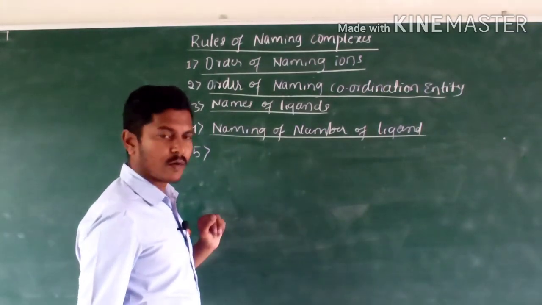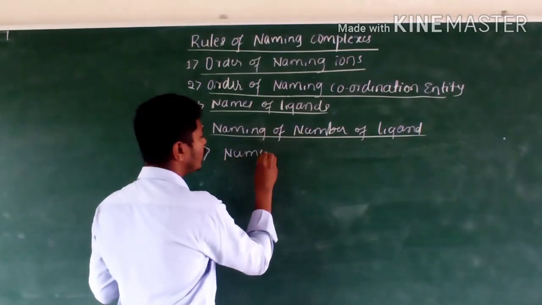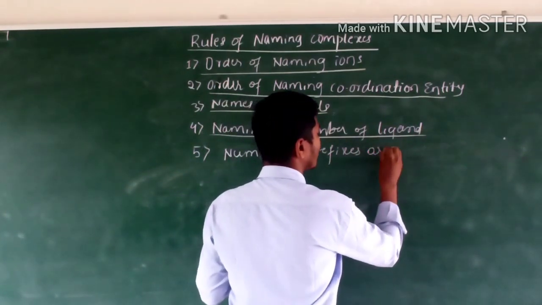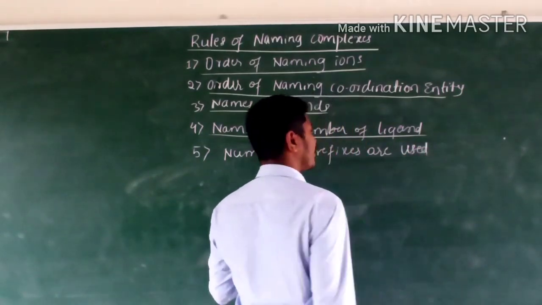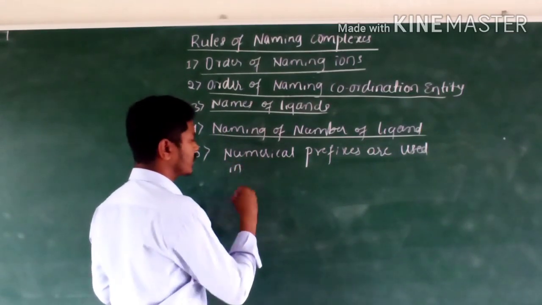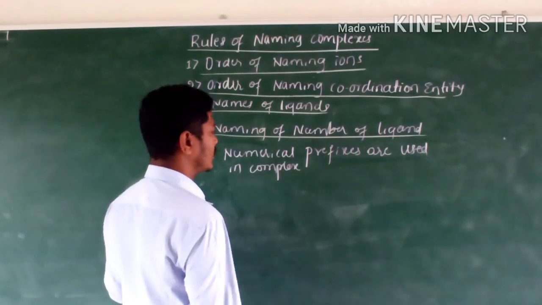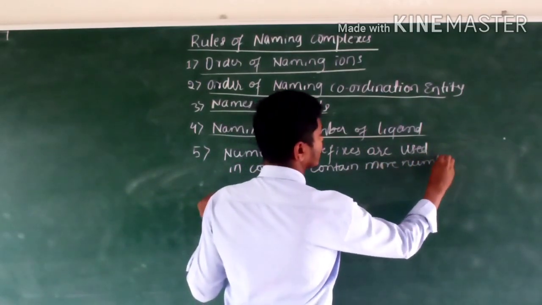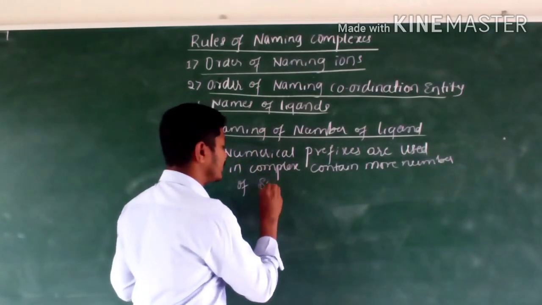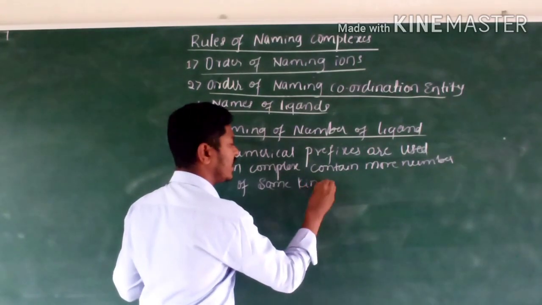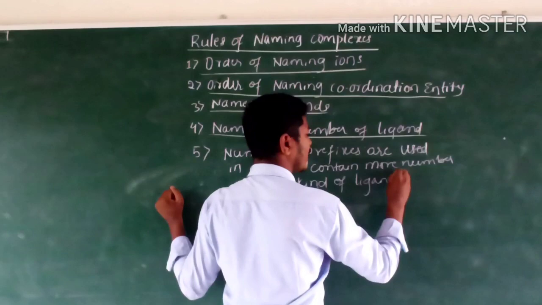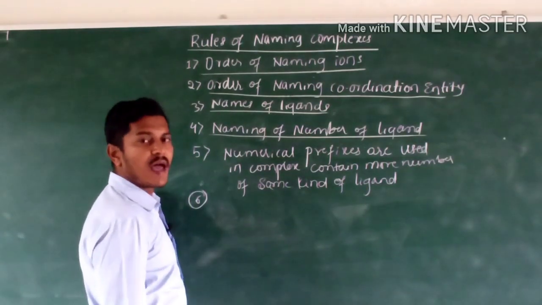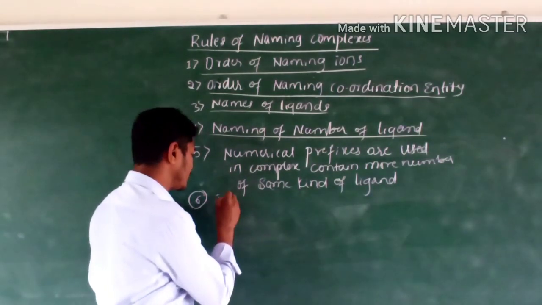Numerical prefixes are used in complexes containing more than one ligand of the same kind. Got it? Okay.